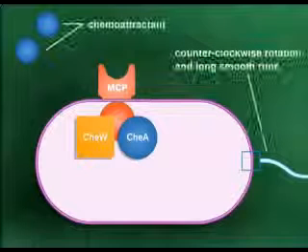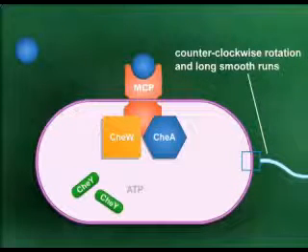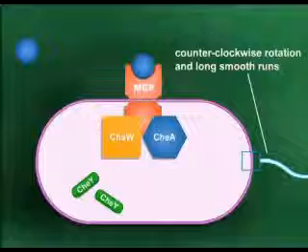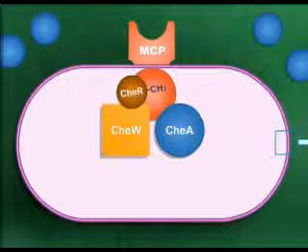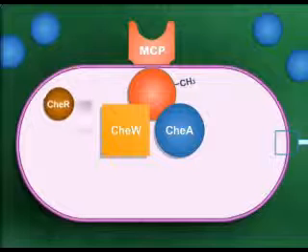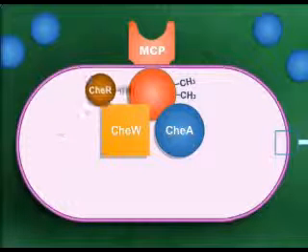When a chemoattractant binds to MCP, the levels of CheY phosphate drop. The lack of phosphorylated CheY results in counterclockwise rotation of the flagella and long, smooth runs. Escherichia coli must be able to ignore past stimulus responses so that it can compare the most recent attractant concentration to the immediately previous one.